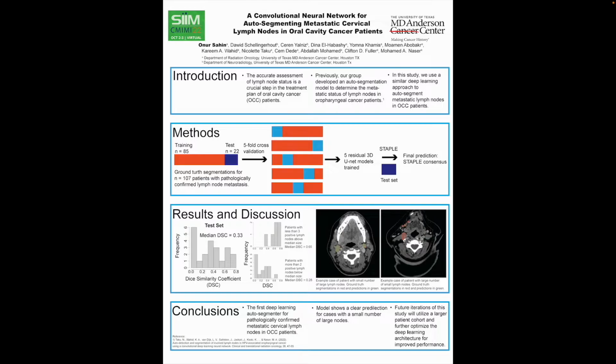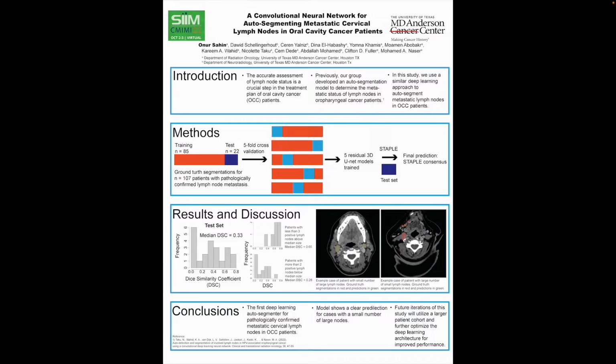To quantitatively measure the performance of this method, the Dice coefficient between the consensus mask and ground truth segmentation was calculated for each of the cases in the test set, resulting in a median Dice coefficient of 0.33. As seen in the histogram on the left, there was a range of Dice coefficients from 0 to 0.73.